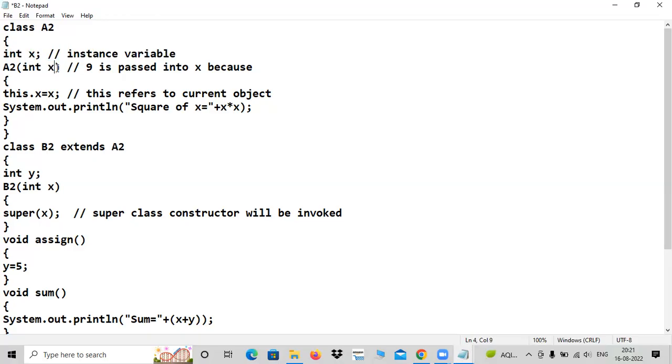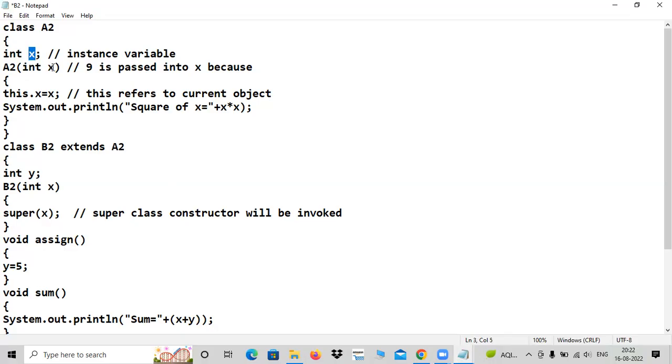Why? Because this X is a parameter variable. This X, the parameter X, is a parameter here after all. Its life starts here and ends here. It cannot go outside, but it is having some value. What is the value that it possesses? 9. 9 is passed into this X, not that X. That is the problem. But this X is very active.